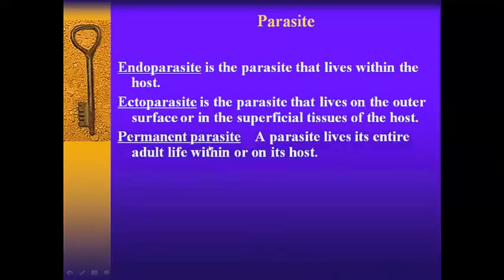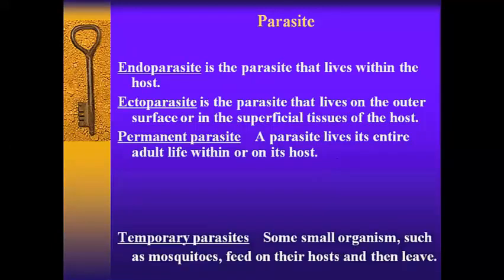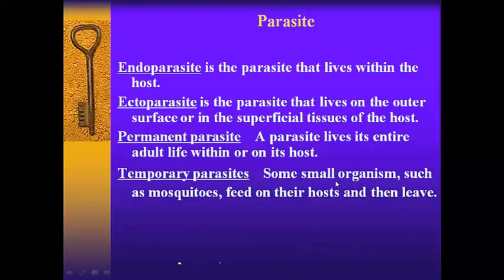Then you have the permanent parasite, a parasite that lives its entire adult life within or on its host. So it lives its whole life cycle, adult life cycle, within its host. That's why we call it a permanent parasite. And temporary parasites are some small organisms such as mosquitoes that feed on their host and then leave. So this is the temporary one: they attach to the surface, take some blood, feed themselves and then leave.